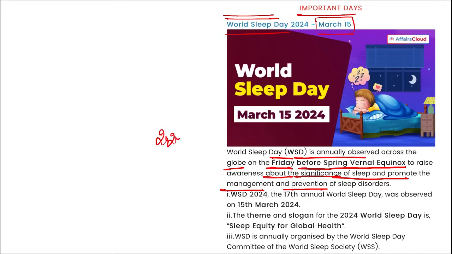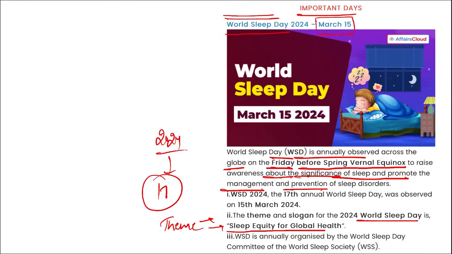This year in 2024, it was the 17th annual World Sleep Day that was observed. This is the theme that you need to remember here for World Sleep Day: sleep equity for global health. I repeat, sleep equity for global health. This is the theme for World Sleep Day.